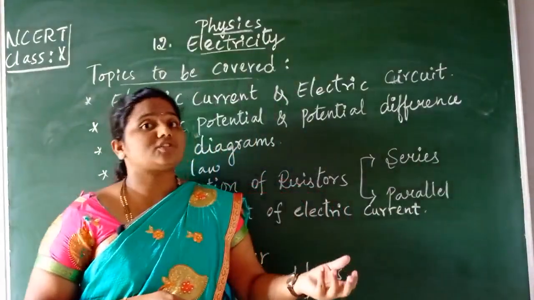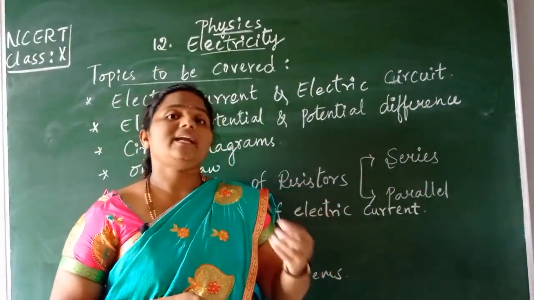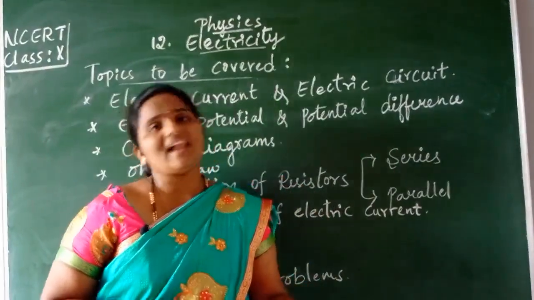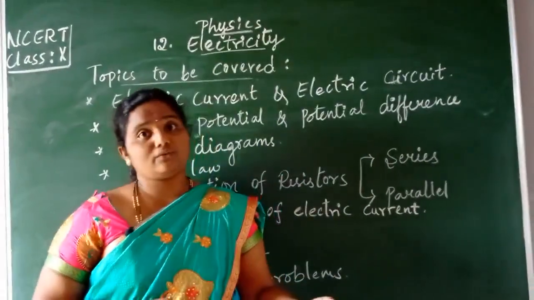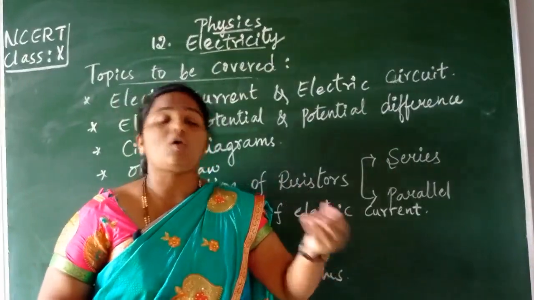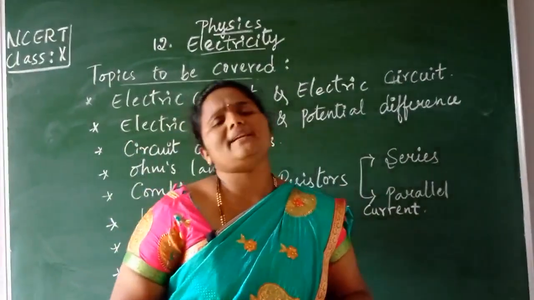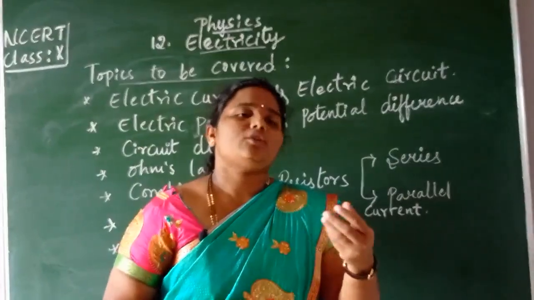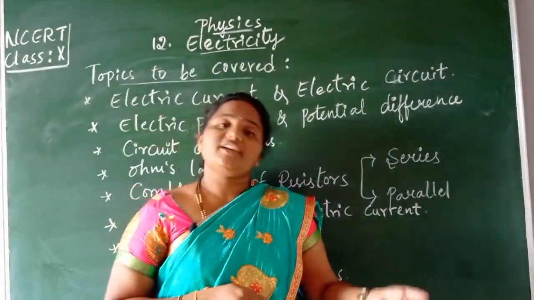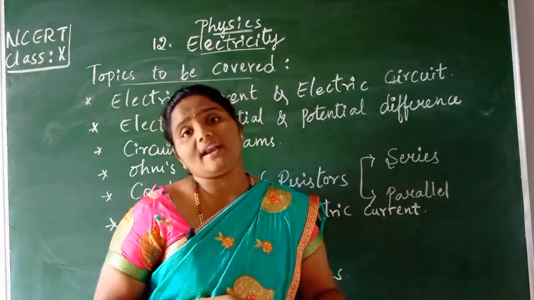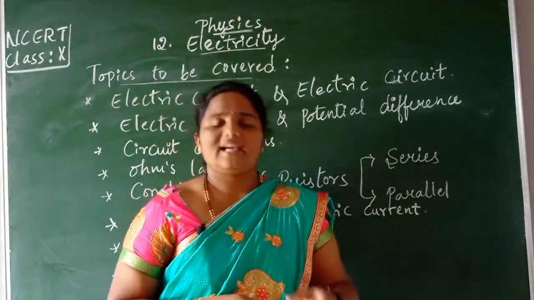Children, in the homes, isn't it? Electricity is widely used for lighting purposes, and also for operating fans, isn't it? And to run various equipment like TV, and electronic gadgets like fridge, washing machine, oven, isn't it? These all need what? Electricity.